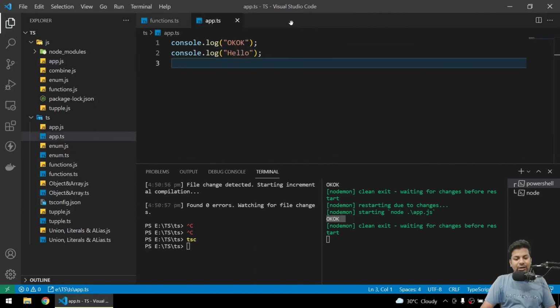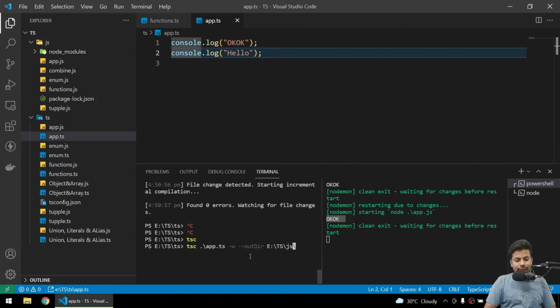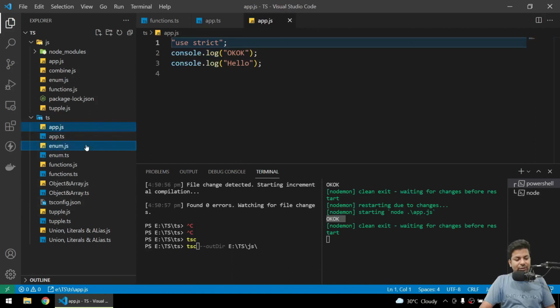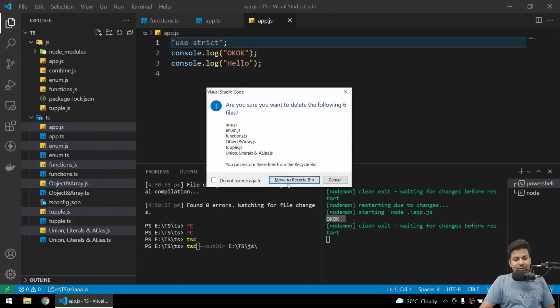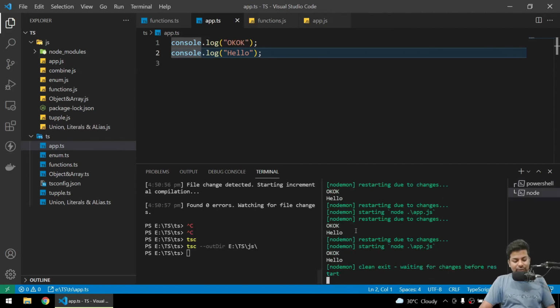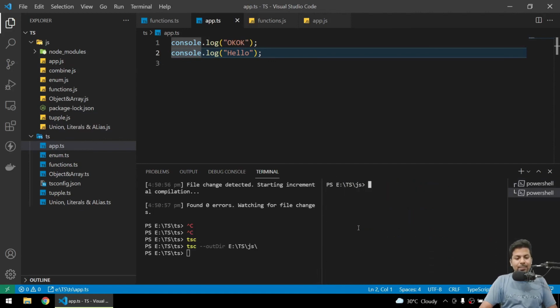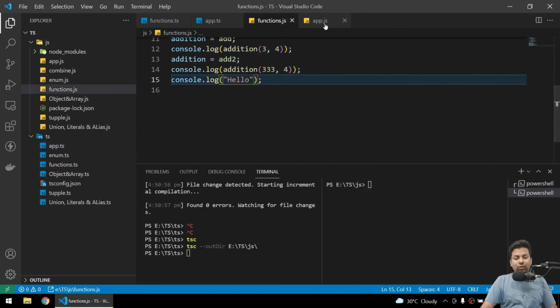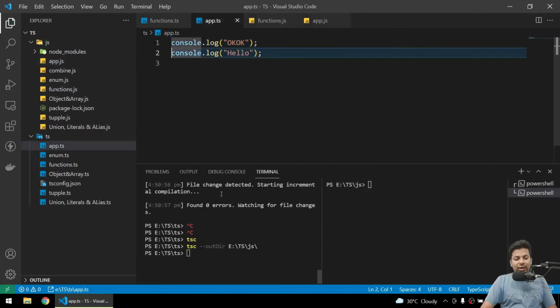Sorry, we haven't given the output directory, so we'll say the output directory will be there. Let me delete all the JS files first, because it created a JS file for everything. So if I open function.js, app.js, yeah. Now if I run compile, let me clear the nodemon screen, yeah. Now if we go to function.js, you got console hello, and app.js, console hello. So you got every file.